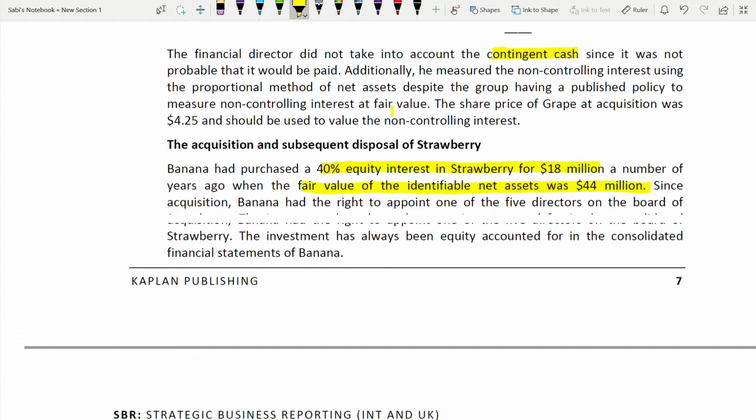It is not a subsidiary because it is less than 50%. What is the name known for it? Associate. It is an associate. Okay, and how much have you bought it for? 18 million. Fair value of net assets has been given.